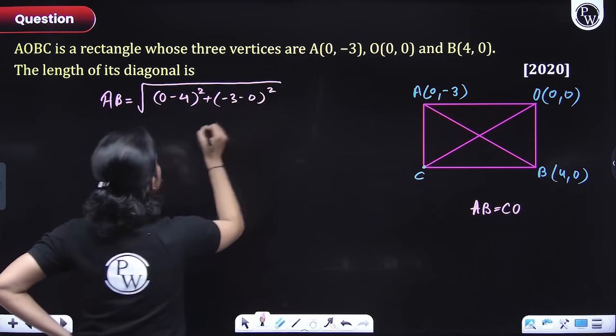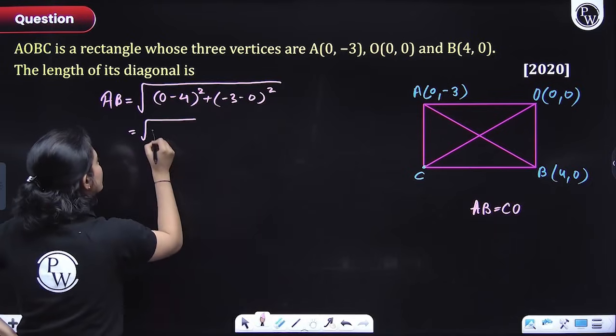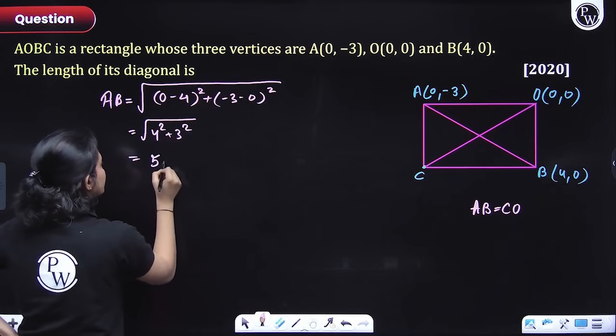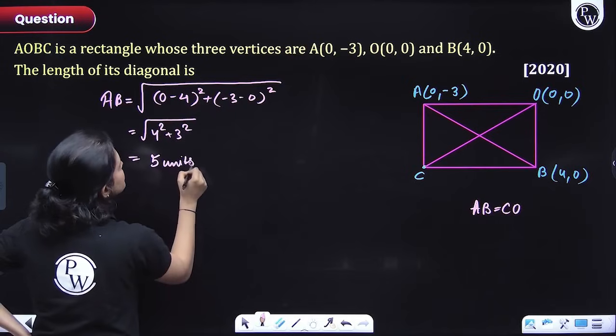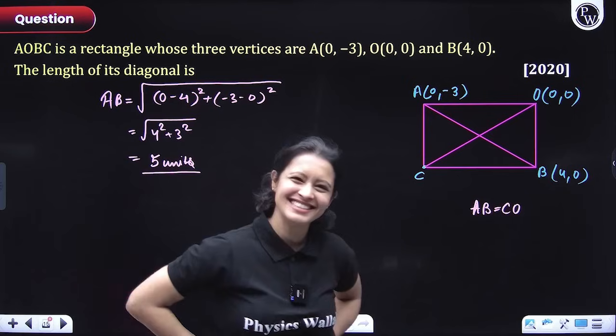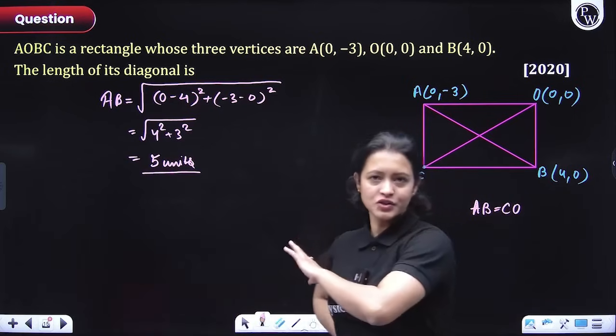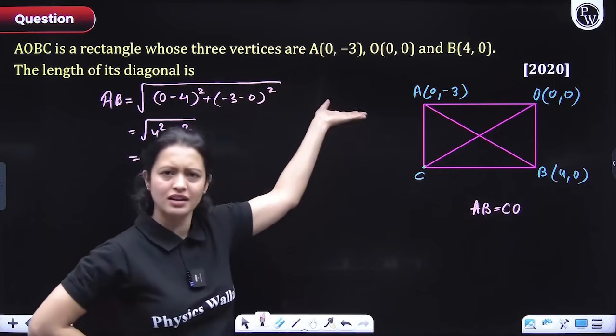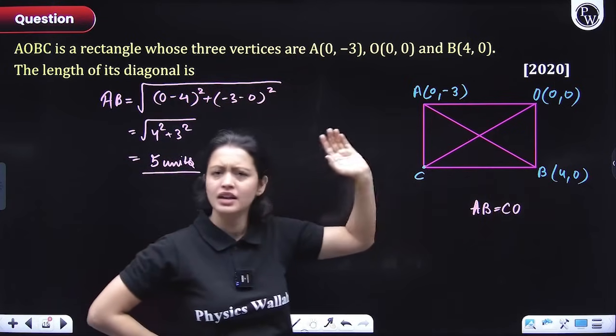So this would come out to be the square root of 4 square plus 3 square. So that would come out to be 5 units. That's it. This is the answer. Simple, easy, right? So I hope you understood this, and you will follow this. Remember, the length of the diagonal can always be found by the distance formula.